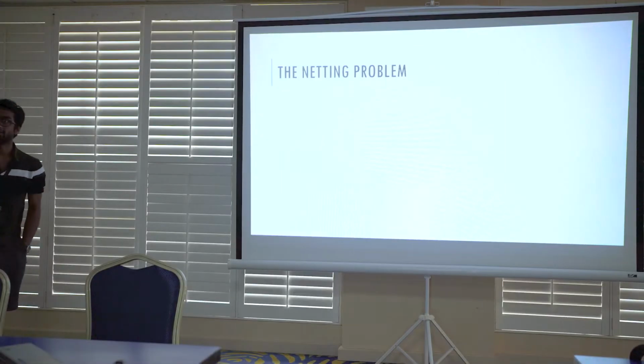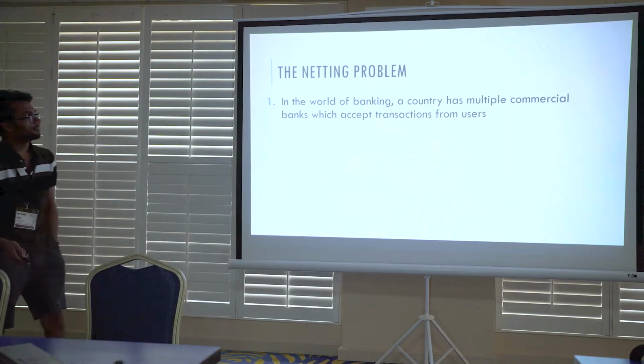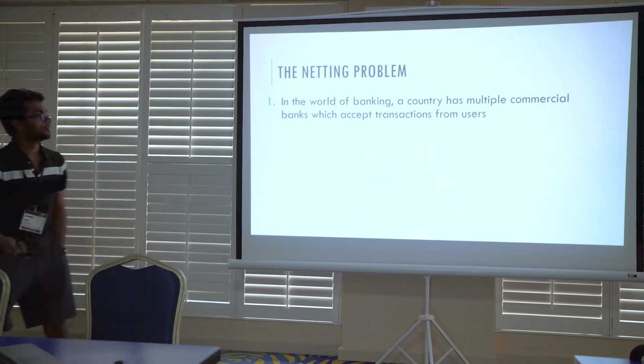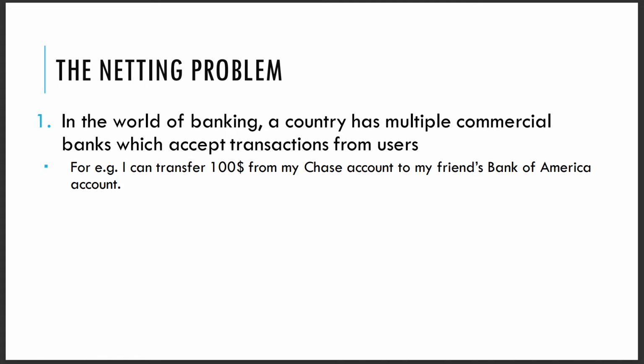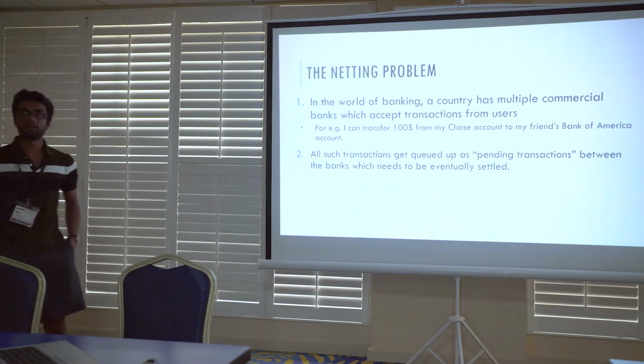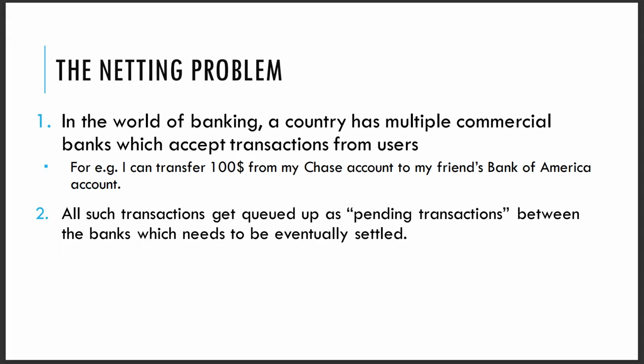So what exactly is the netting problem? In the world of banking, a country has multiple commercial banks which accept transactions from users. For example, I can transfer $100 from my Chase bank account to my friend's Bank of America account. And all such transactions get queued up as pending transactions between the banks, which at some point need to be settled.